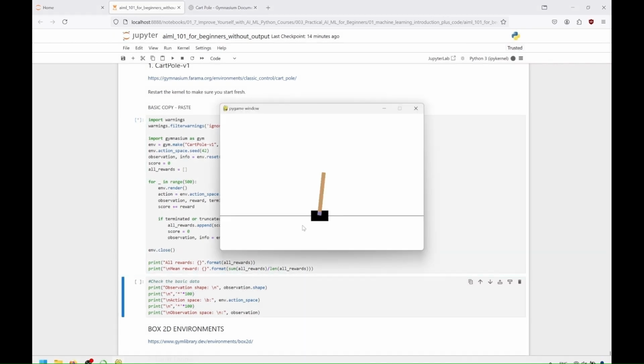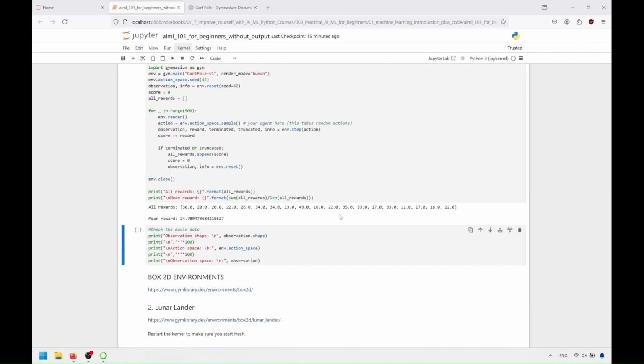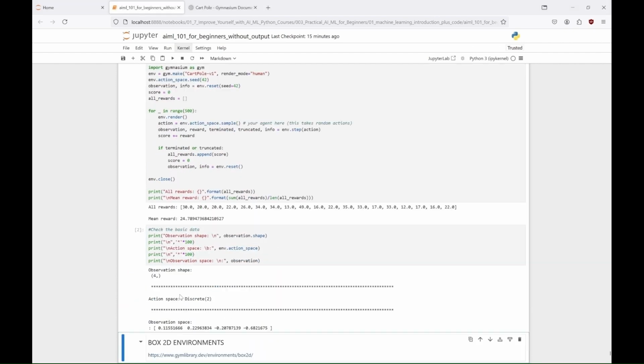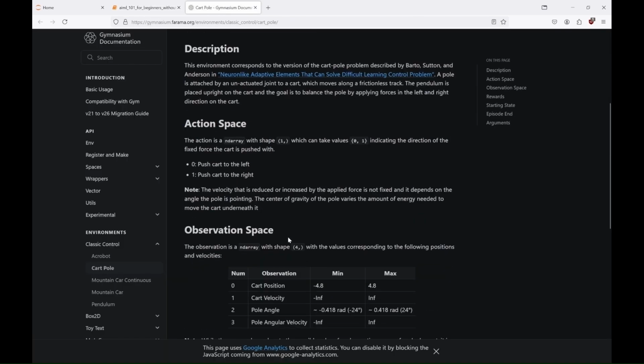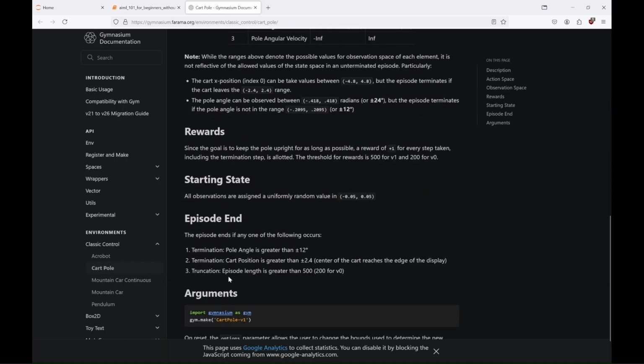In this example, we create and run a CartPole version 1 environment, where the agent takes random actions, accumulates rewards, and resets the environment after each episode ends. The code initializes the environment, renders it for visual feedback, and collects rewards until the termination conditions are met. Finally, the code prints the total rewards for each episode and the mean reward across all episodes. You can read more about this environment on the Gymnasium's website.